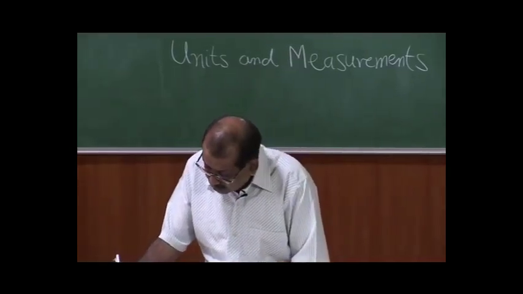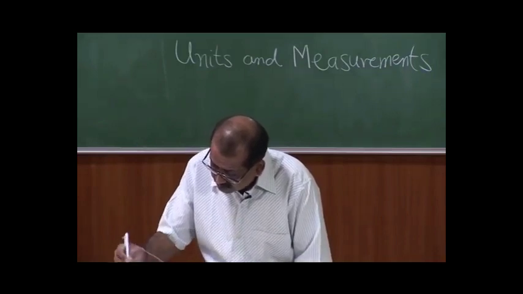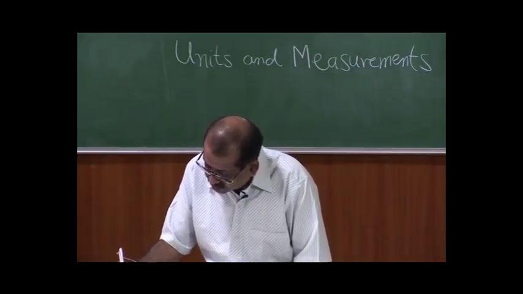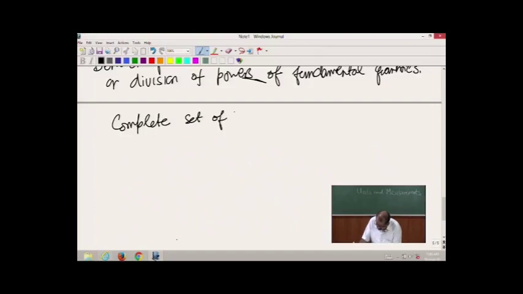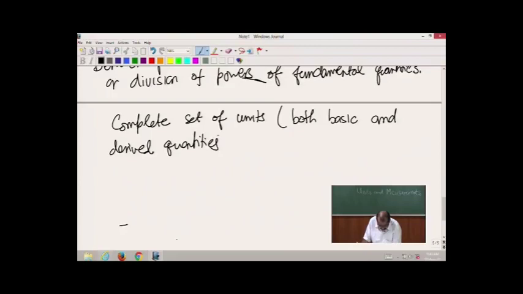Now, a complete set of units which contains both basic and derived quantities is what we refer to as a system of units.